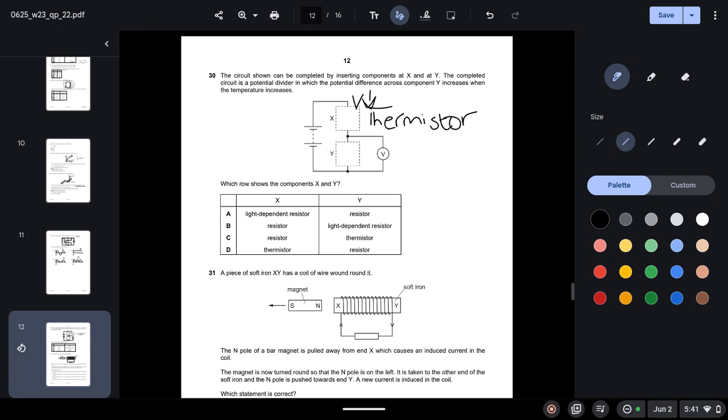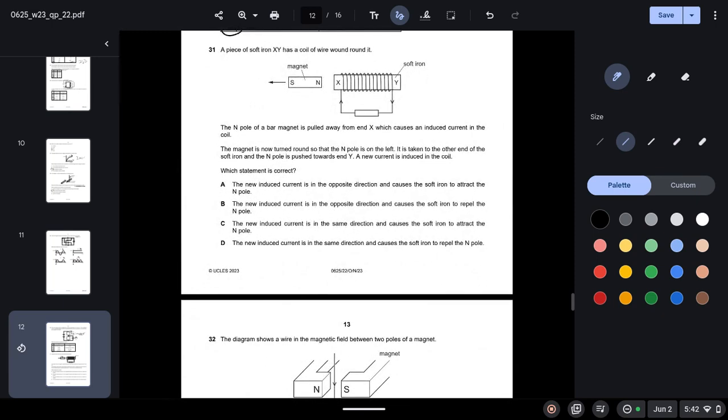So when the temperature increases, the resistance decreases, so the potential difference across X also decreases, due to which the potential difference across Y increases, because they are connected in series. So the only correct option here is D, where X is the thermistor.